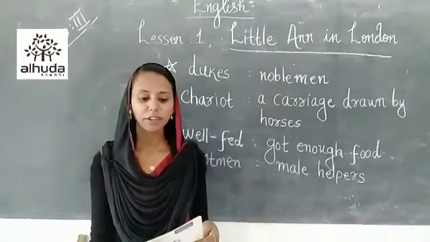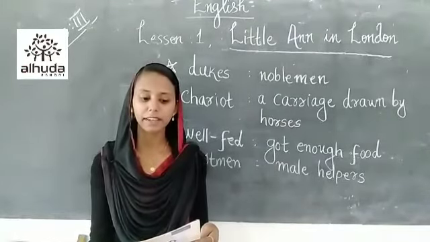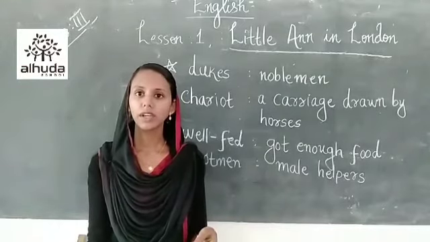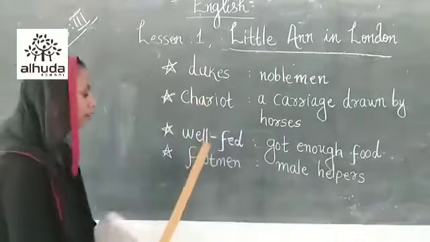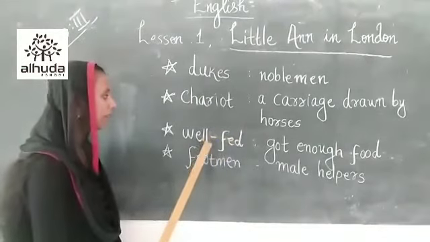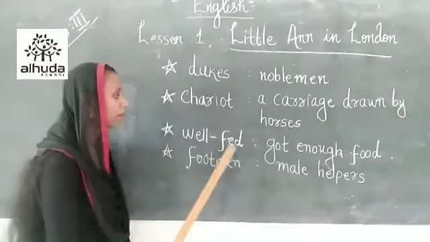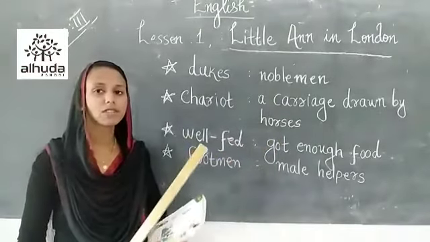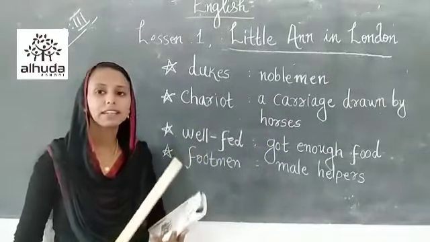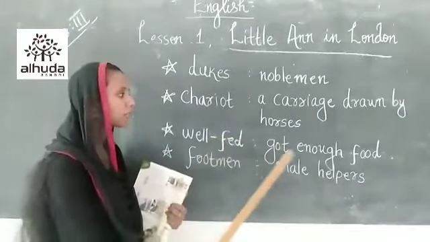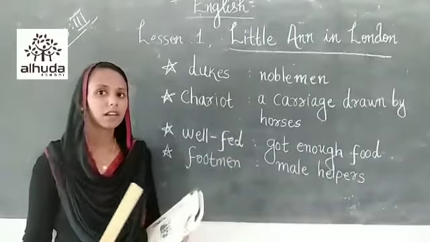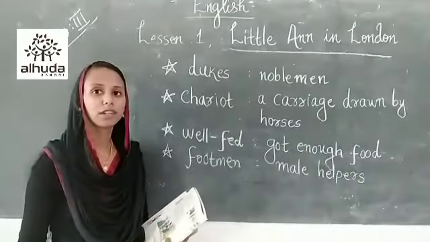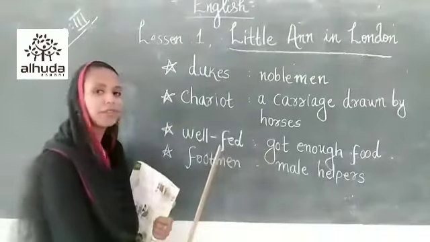The horses in front of the carriage looked healthy and well fed. So there is a new word which is well fed. Okay, underline that word well fed. The spelling is W-E-L-L-F-E-D. Well fed means got enough food. So the horses in front of the carriage looked very healthy and well fed. As they appeared very healthy, they got enough food. That is the meaning of well fed.